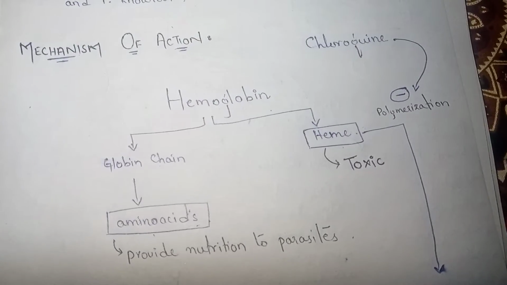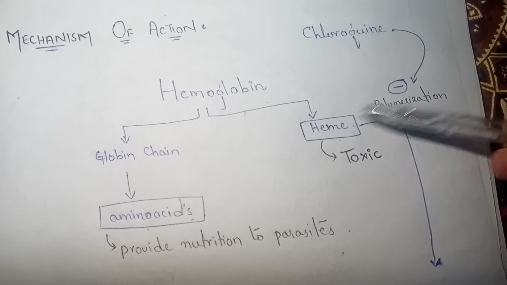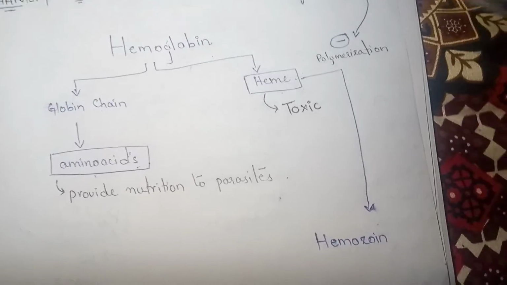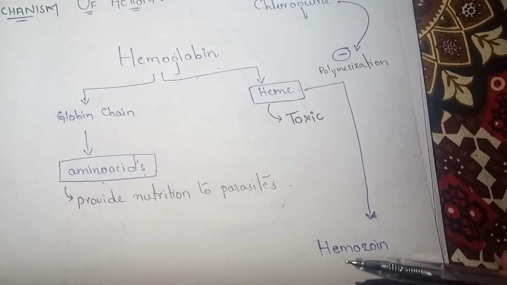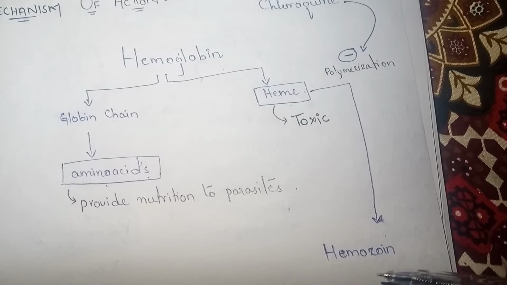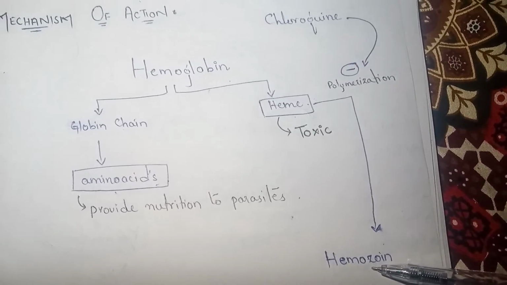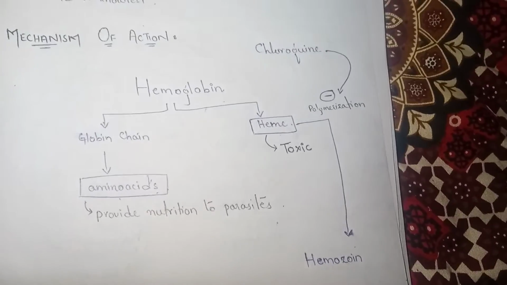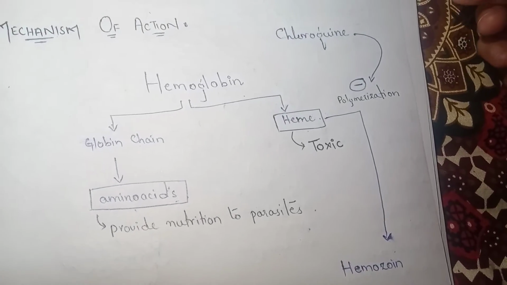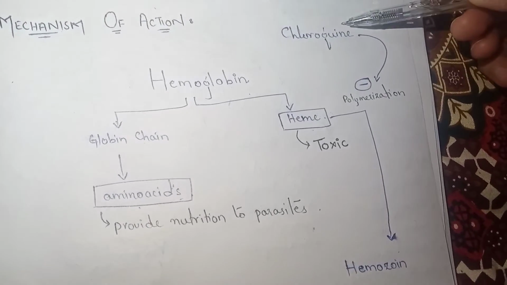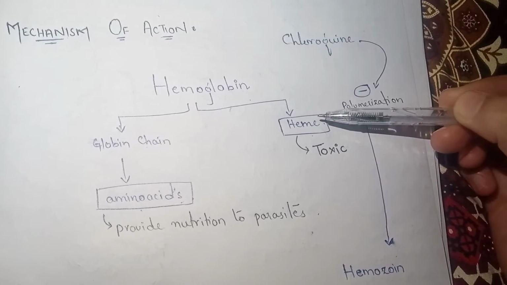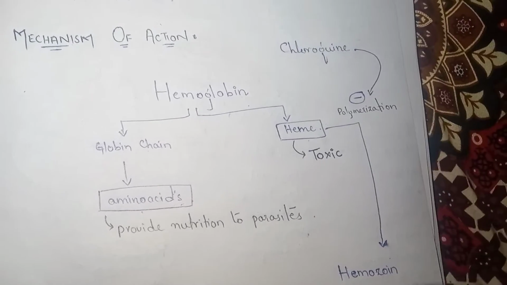So what will the parasite do? The parasite will polymerize the heme into hemozoin. Alright, so the heme will be converted into the hemozoin. This hemozoin is now non-toxic, right? And in this way the parasite will replicate. But the problem arises when we give the patient the chloroquine. What does the chloroquine do? It basically inhibits the polymerization of heme into hemozoin.